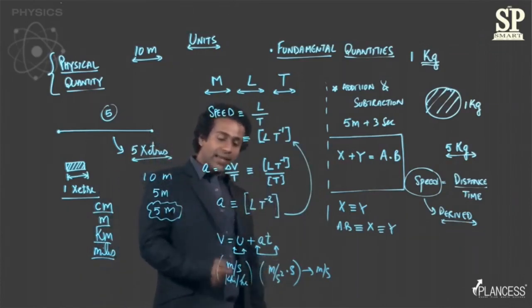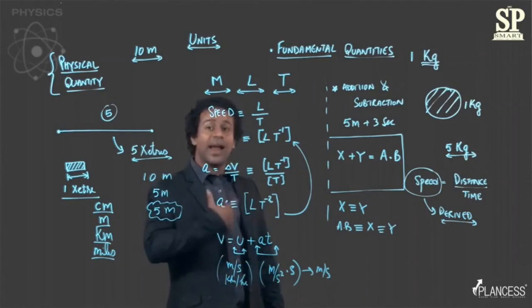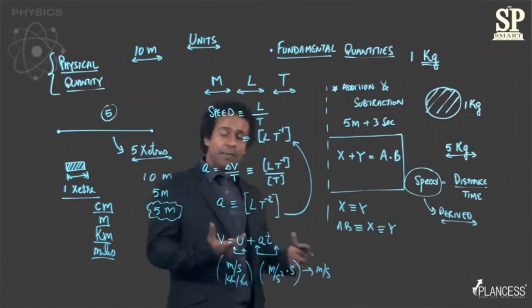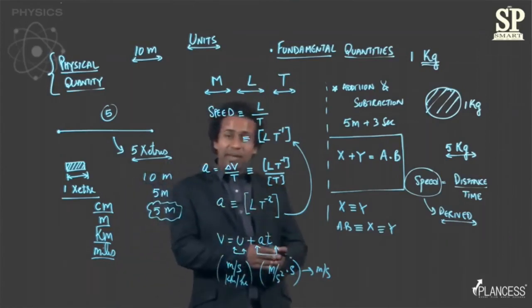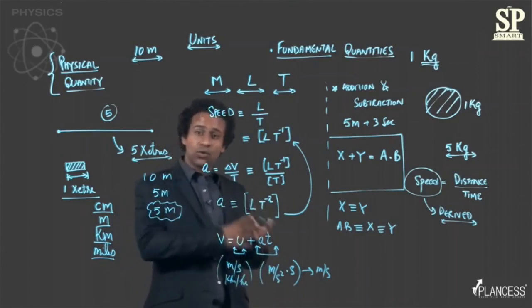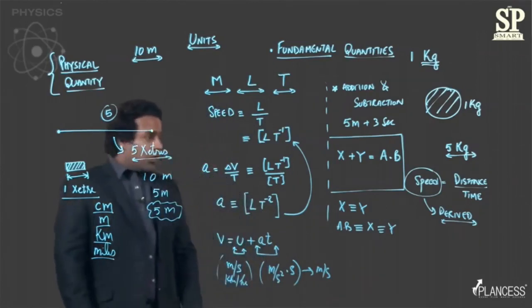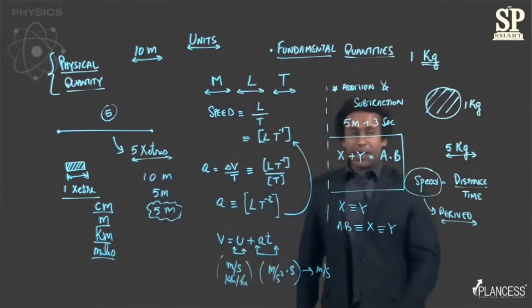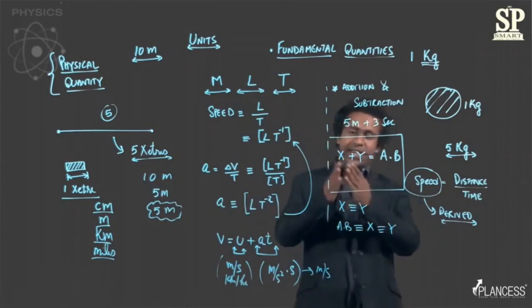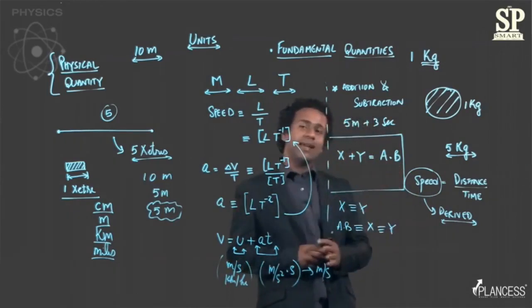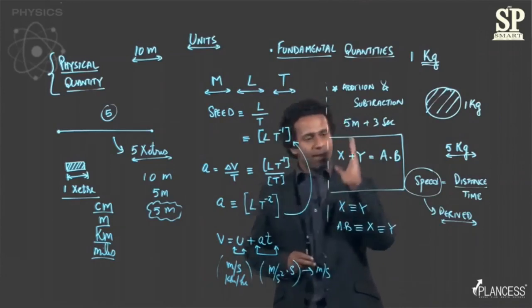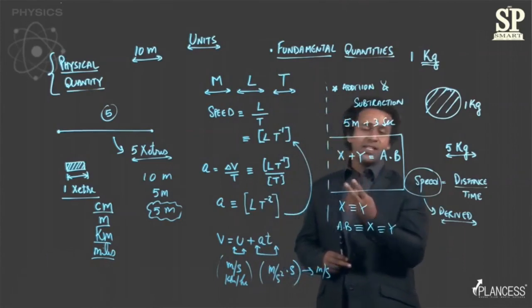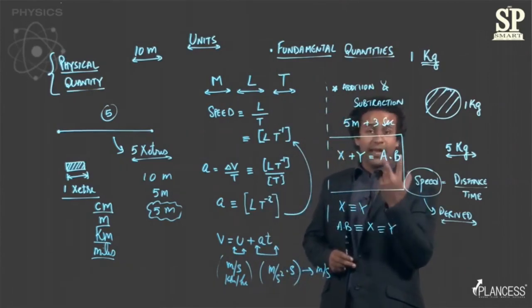And that is why this equation is meaningful and consistent, because the two terms which are being added have the same dimension. If they did not have the same dimension, there was no meaning in adding those two quantities, right? So, comparing these two equations, I hope the logic has become clear to you that whenever I see an equation like this, I can directly claim that x must have the same dimension as y, and both of them individually have the same dimension as that of this product of a and b.